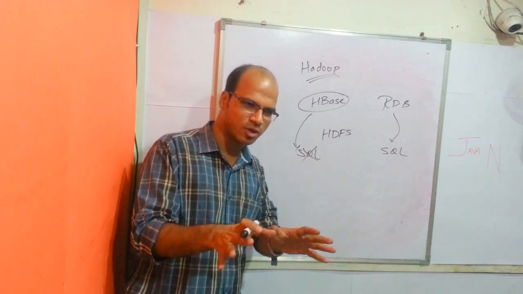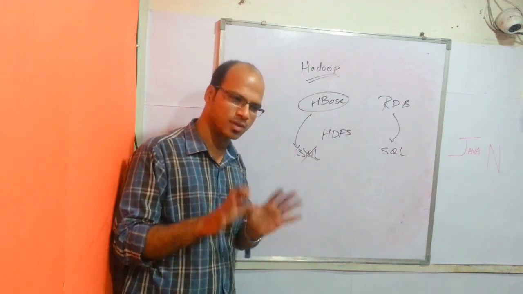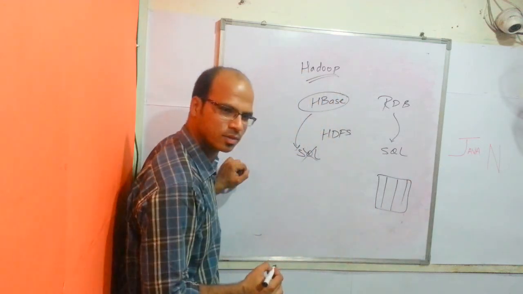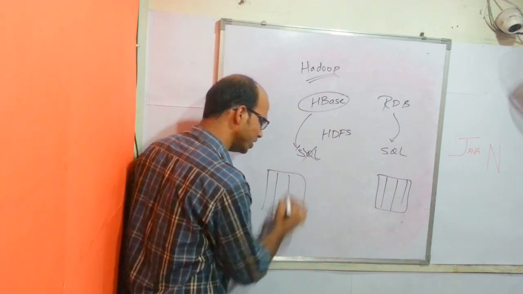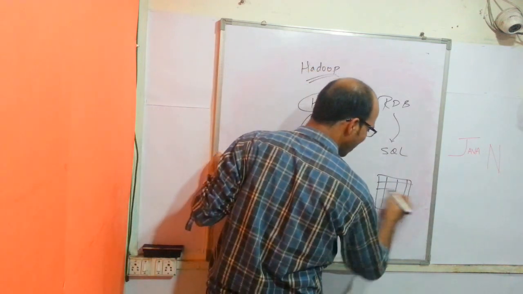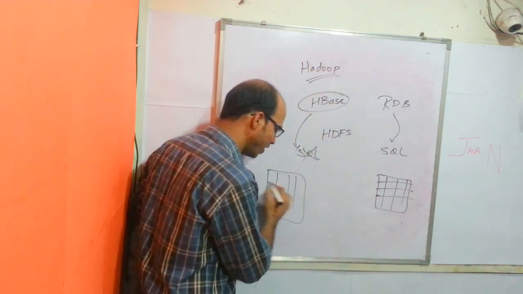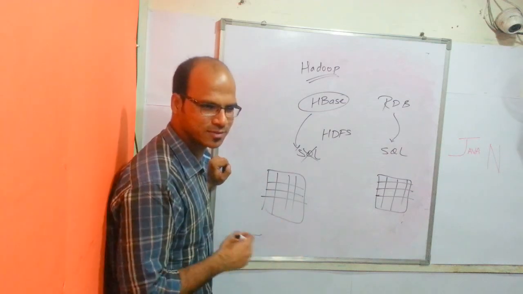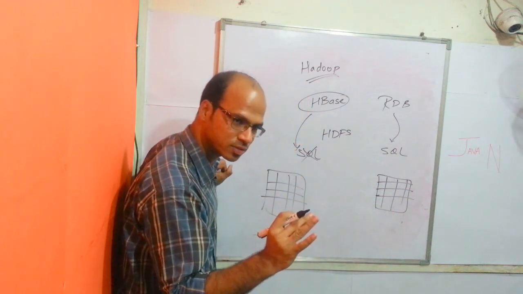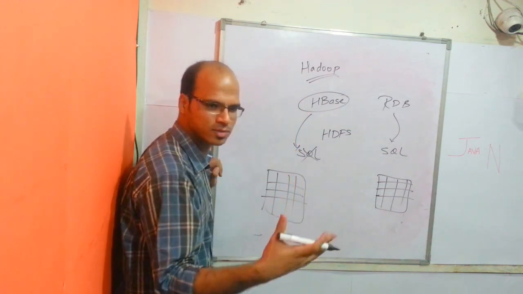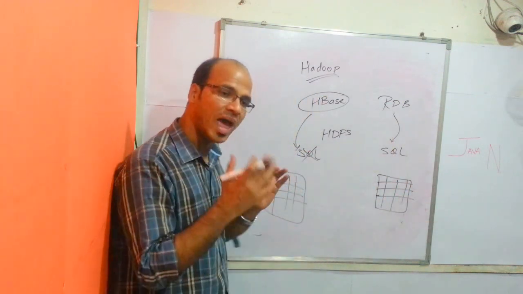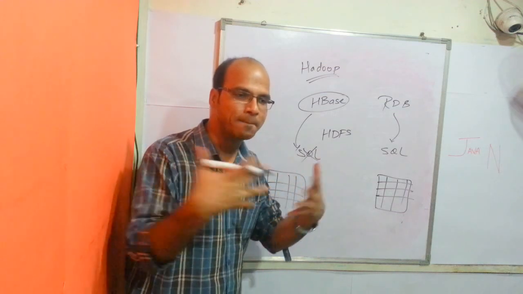So in RDB we have rows and columns. In HBase also we have rows and columns. Now what's the difference? In RDB you have individual columns. In HBase also you have individual columns. In RDB you have rows, and here also you have rows. Then what's the difference? Here you have only individual rows and individual columns, while here you can have an individual column or a combined column.